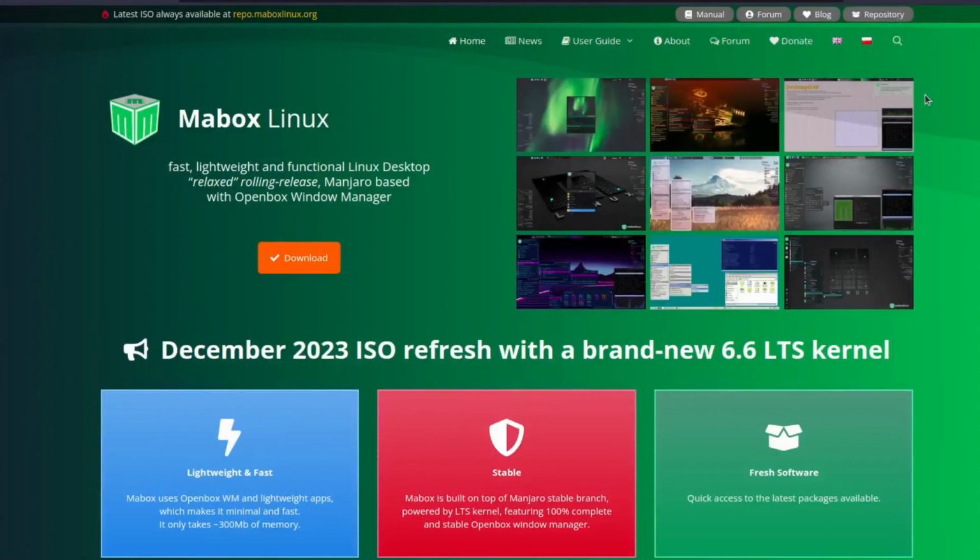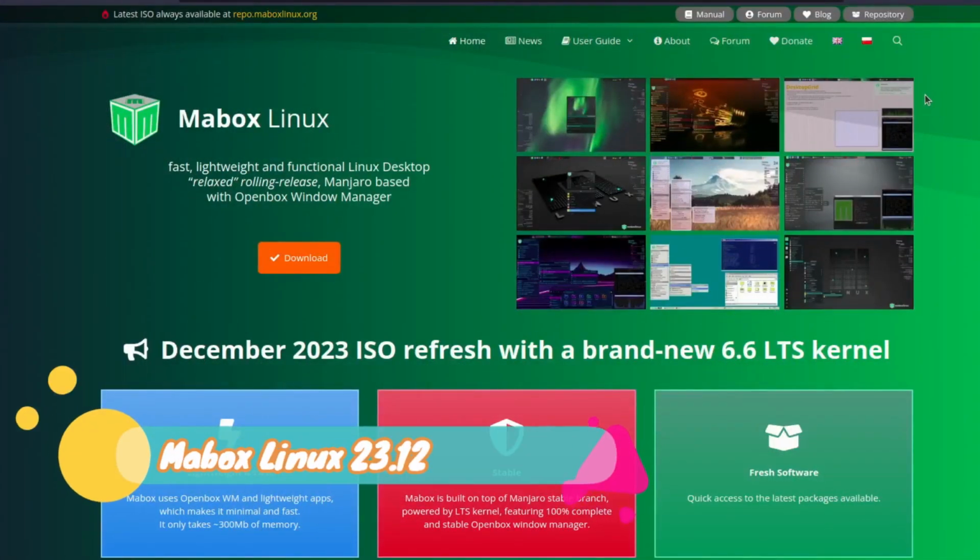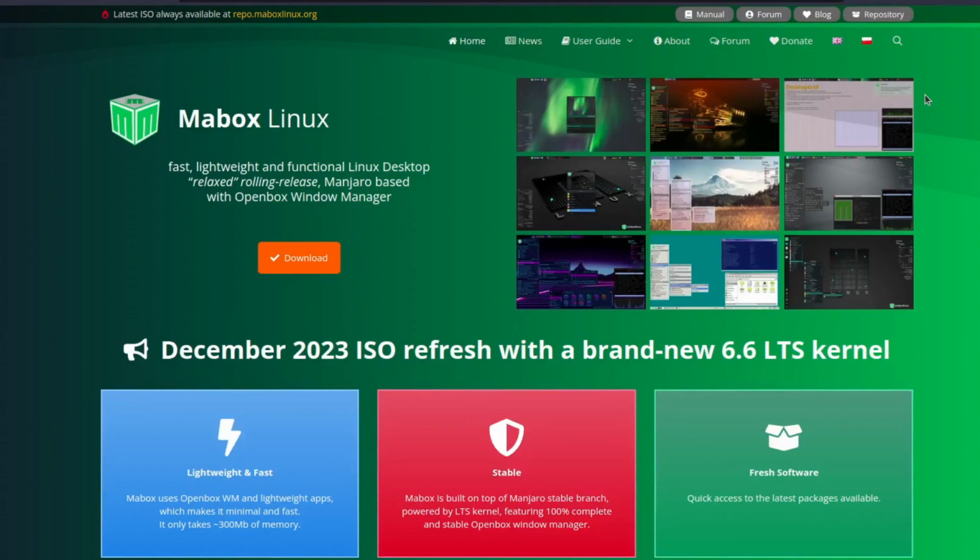The next news is about Mabox Linux. Now Mabox Linux is a Manjaro based Linux distribution. Manjaro is itself an Arch based distro. But this Mabox Linux is really amazing. It is super lightweight, super stable and super fast. Yes, of course. And this uses the Openbox window manager, and really it has shown the power of open source.